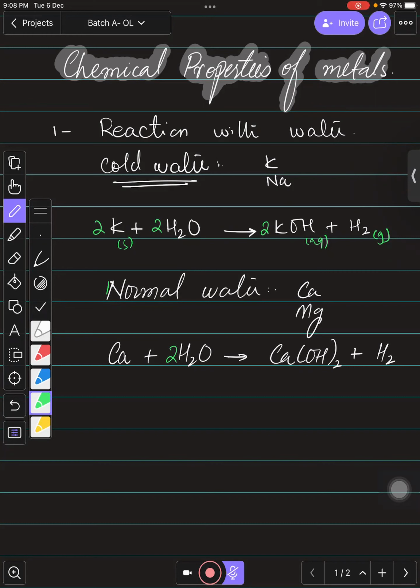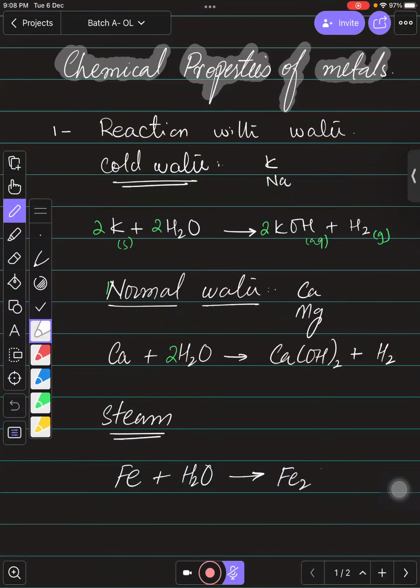So if you talk about magnesium, if you want to make it a faster reaction, or the other elements of the reactivity series or the normal periodic table elements, if you want them to react fast, definitely you need to do something. And what we need to do is provide temperature to the reaction. So you can say that they can react fast with steam. For suppose if you are considering iron, it can react with steam only, right? At higher temperature it can react and produce oxides, because they are insoluble in water, and definitely they will produce hydrogen gas as well. A very small amount of hydrogen gas, right?